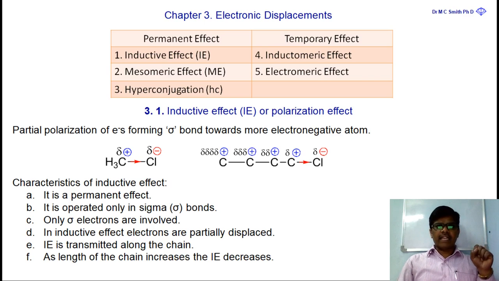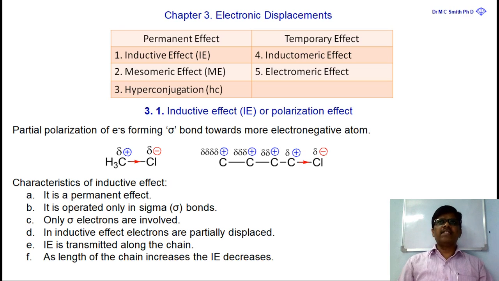And the second category of effect is the temporary effect. Under this, the inductomeric effect is a temporary effect, and the second is the electromeric effect. The electromeric effect and inductomeric effect are temporarily observed. That means these effects are observed only in the presence of a reagent or reaction parameters. Today we are going to learn in detail about the inductive effect.